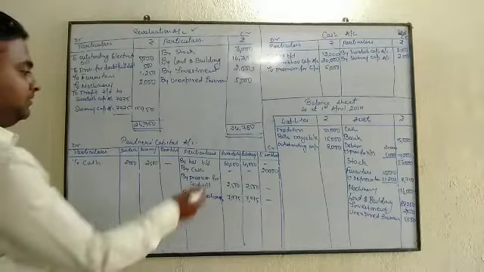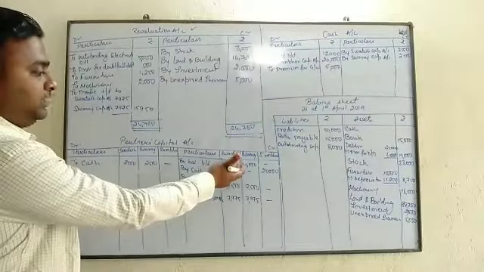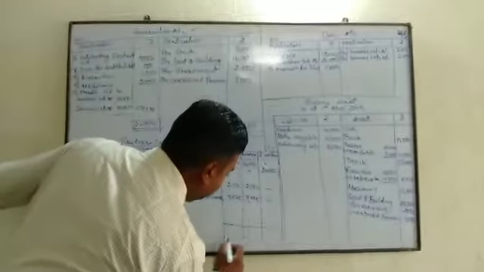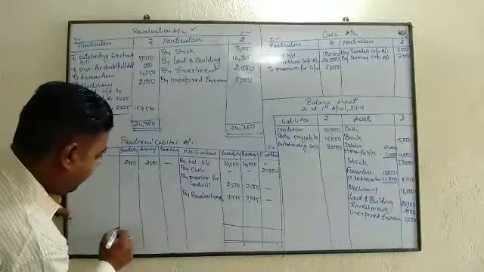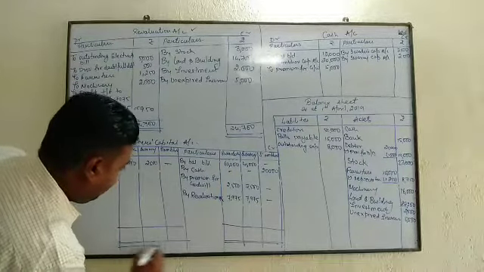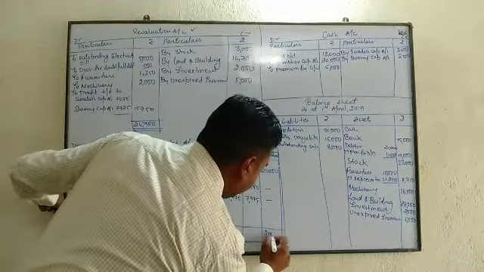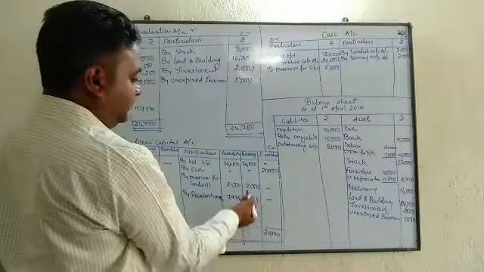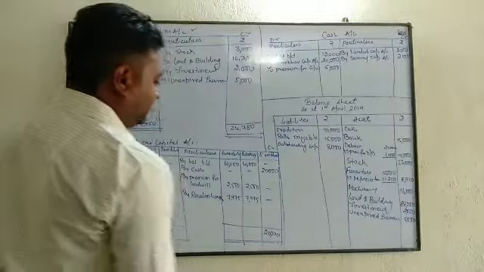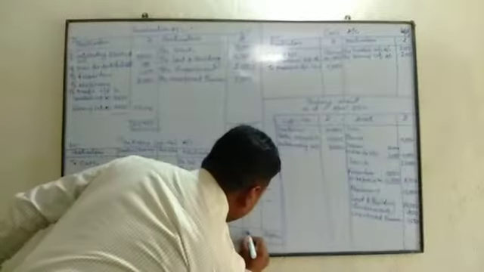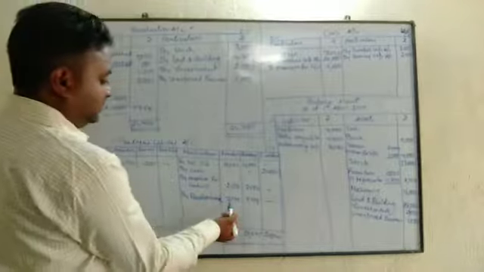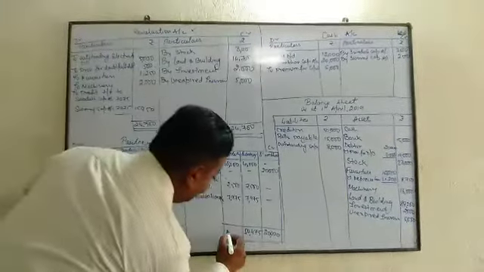Right? So now we will find out the closing balance of Swadesh, closing balance of Swaraj, closing balance of Sambhav. I total it. This is 20,000. This side 40, 47, 49, 50,475. This side 60, 67, 69, 70,475.